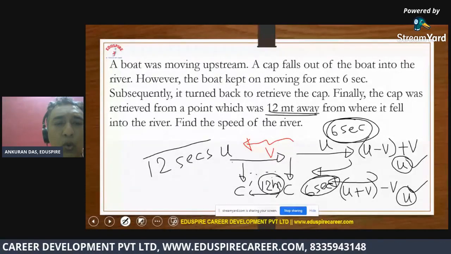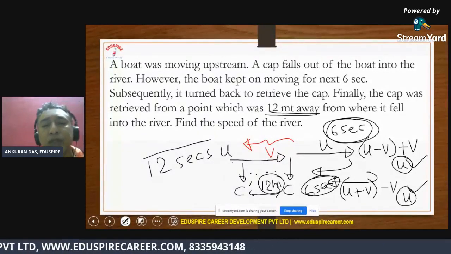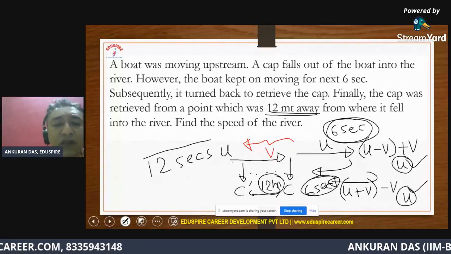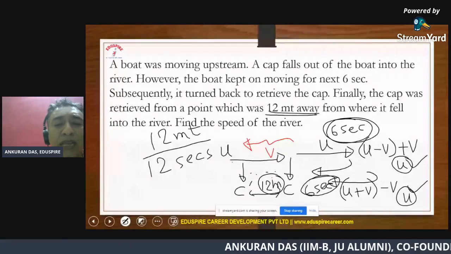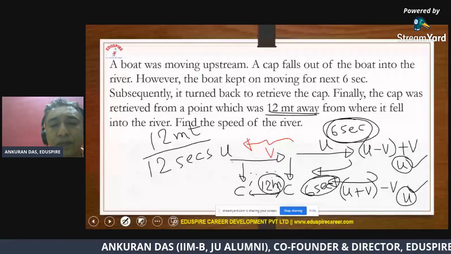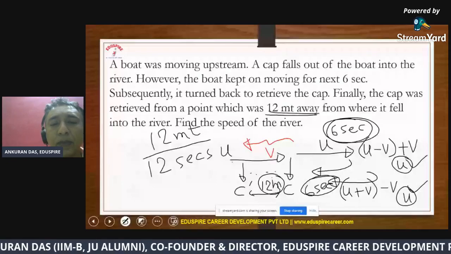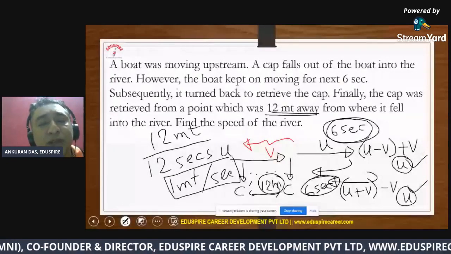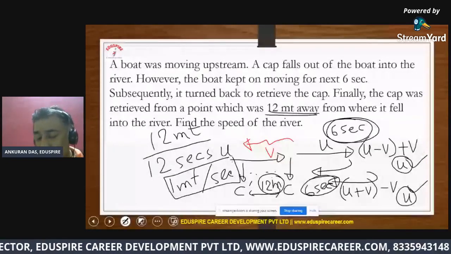So what was the speed of the river? That was the question, right? So definitely it will be 1 meter per second. Okay, so that is the speed of the river, which is 1 meter per second.